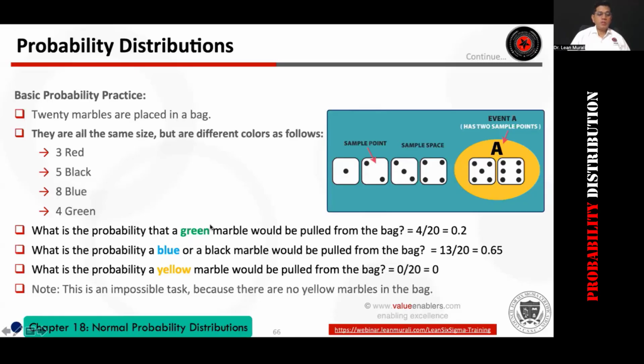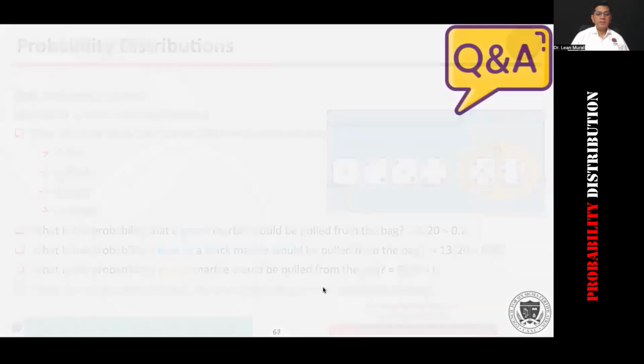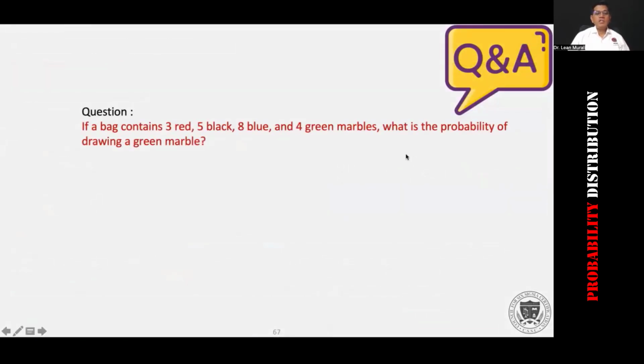This is an impossible task because yellow marbles are not there in the bag. Okay. Question is the same. I've given the same numbers here, but when you write the actual examination, you will not have the slide with this coming up.